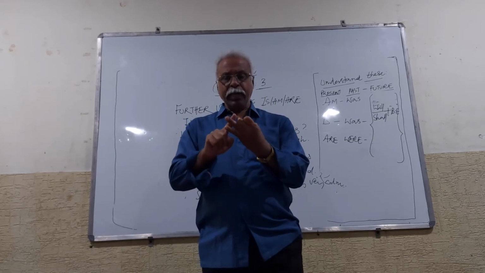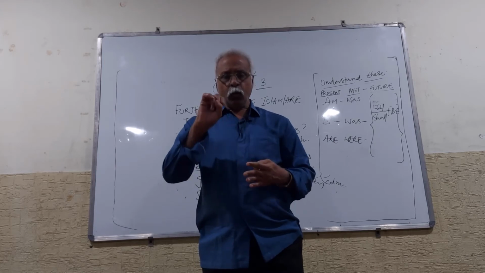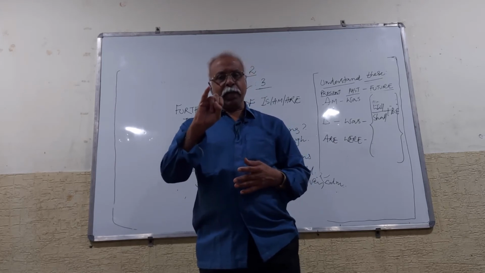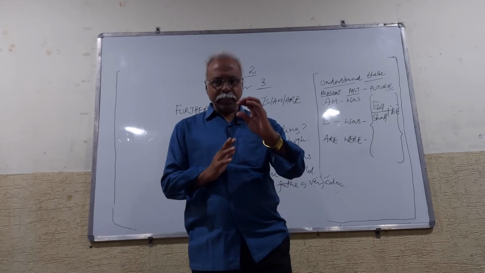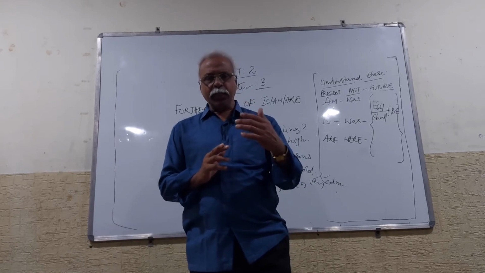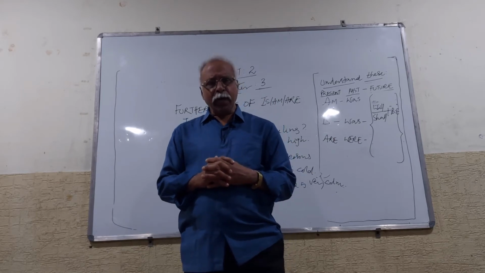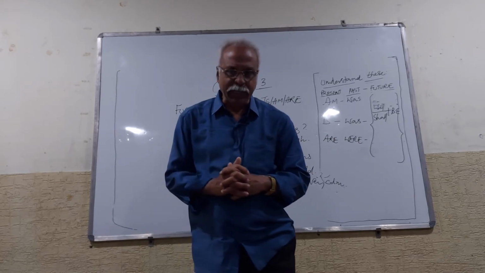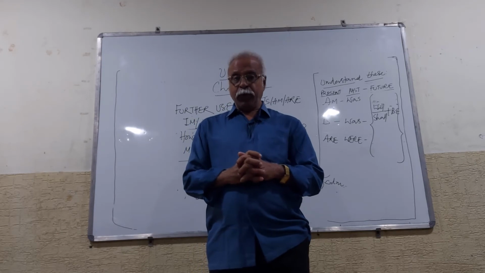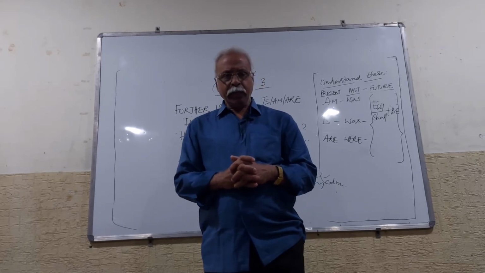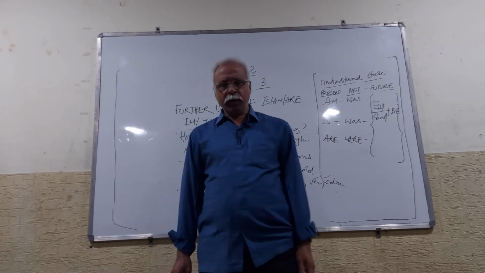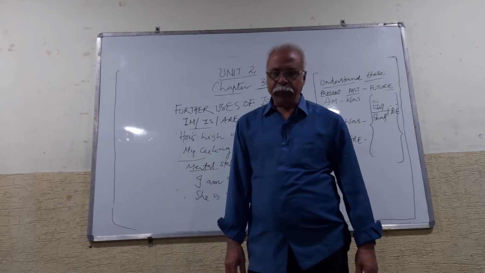Be, is, am, are, was, were, being and been. It's a kind of revision. Let's recapitulate. One is be forms, 8 in number: be, is, am, are, was, were, being and been.